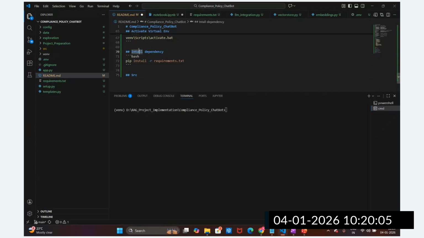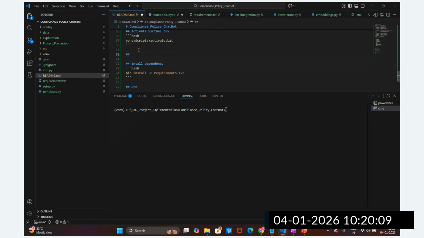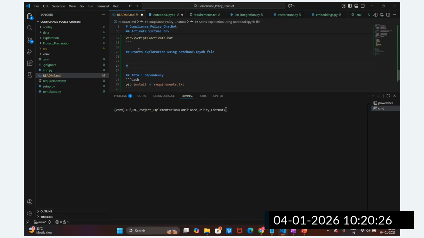Before you install the dependency, I'm going to mention here: start exploration, engine notebook dot ipynb. Okay, after this we are going to install this requirement file, and then we are going to start building the source code.